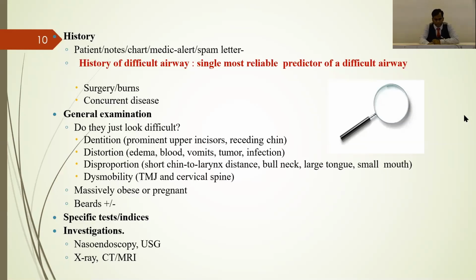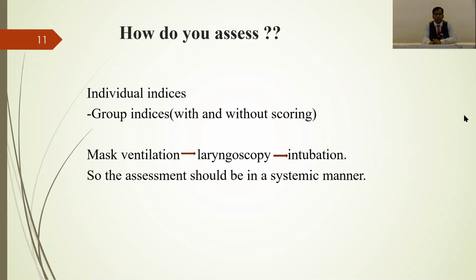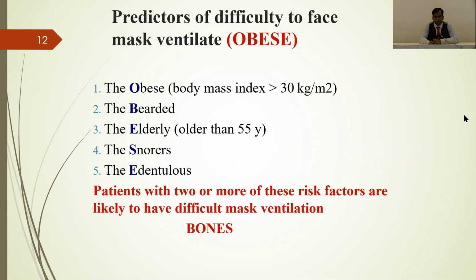If the patient is very obese or pregnant, you should be doubly careful to assess the airway and prepare for difficult intubation. If the patient has a beard, it can add up to a difficult airway. The specific tests I will go into in detail. In investigations, you should do nasoendoscopy, USG, X-ray, CT, MRI, depending on the severity of the difficulty. How do you assess? There are individual indices and group indices. Mask ventilation should be assessed first, then laryngoscopy, then intubation. This is the manner in which we should go ahead.